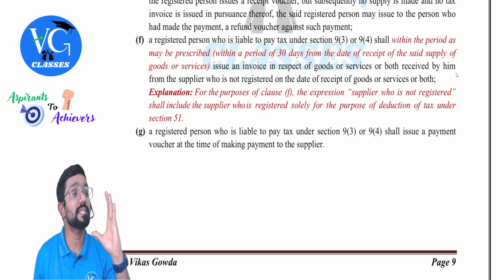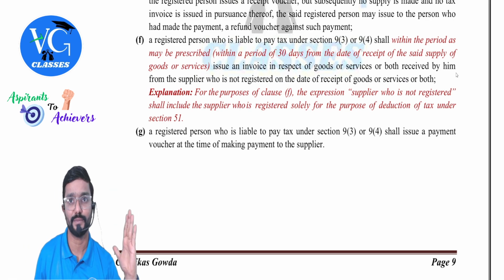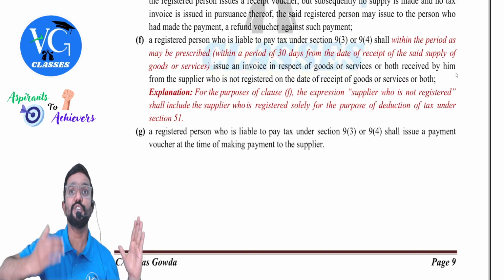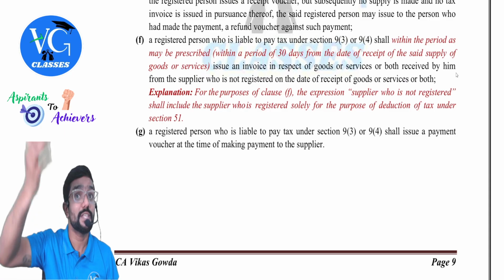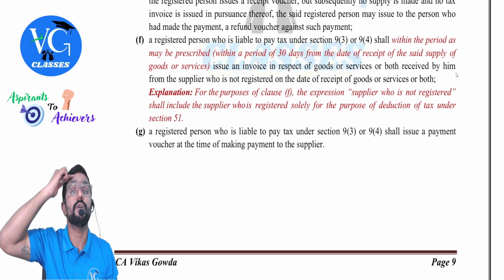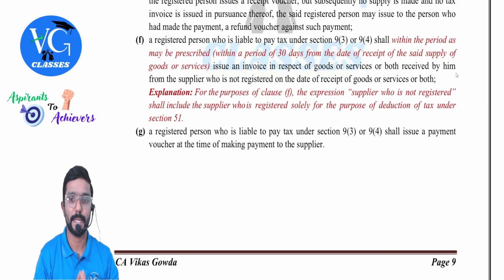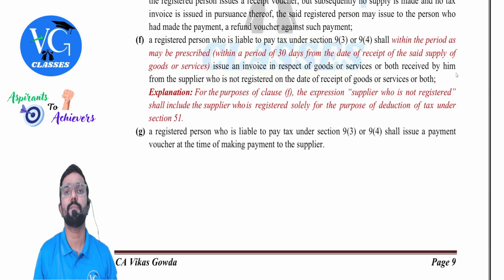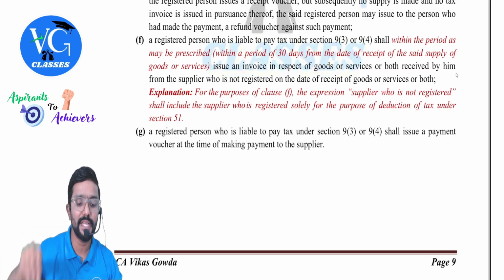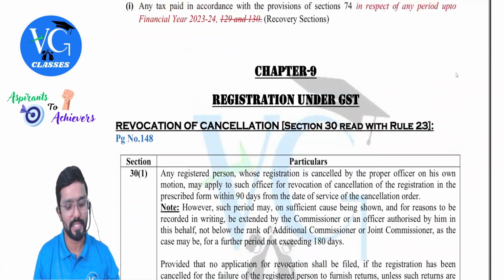That is, self-invoicing is applicable only when the supplier is not registered. Okay, now the recipient has to issue the invoice to whom? Please be careful. I am using the word self-invoicing because you might get doubt. To whom will he issue? He will issue to himself. Okay. And there is also an explanation saying that for the purposes of clause (f), the expression supplier who is not registered shall include the supplier who is registered solely for the purpose of TDS deduction. Oh, this is an amendment in section 31 subsection 3 clause (f).